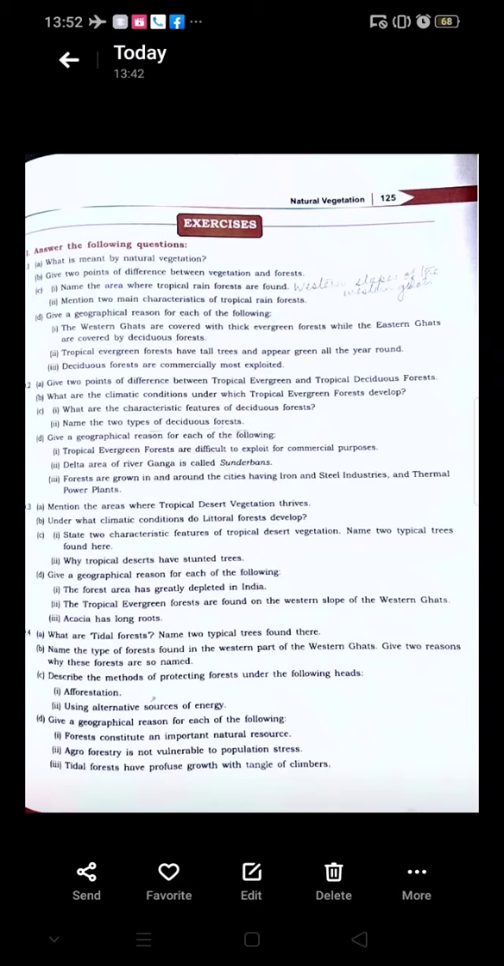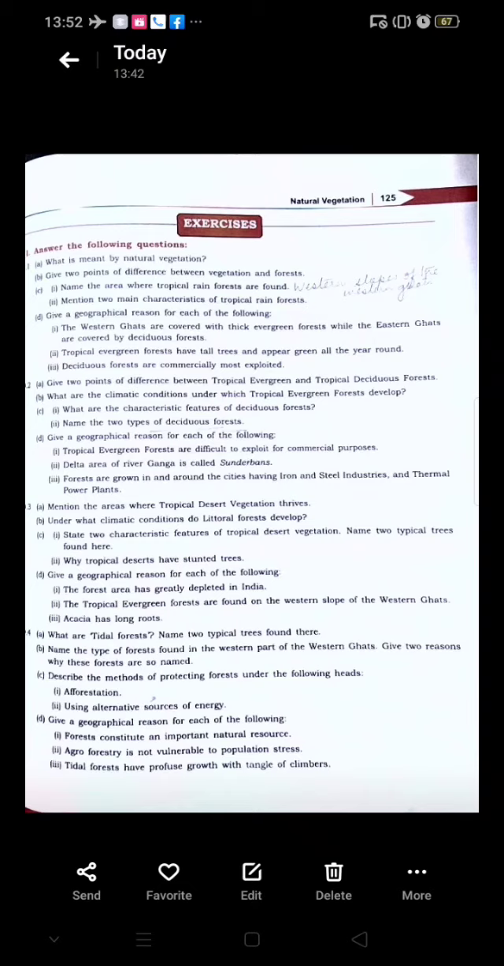between vegetation and forests. Third, C, name an area where tropical rainforests are found. Tropical rainforests, which are also the evergreen forests, are found on the western slopes of the Western Ghats. Mention 2 main characteristics of the tropical rainforests. We have studied that they are very tall trees. They are over 60 meters in height, and they are evergreen. That is, they do not have a fixed period in which they shed their leaves.